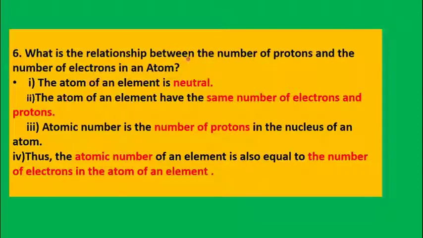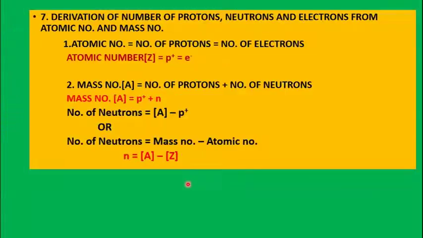Then, what is the relationship between number of protons and number of electrons in an atom? The atom of an element is neutral. The atom of an element has the same number of electrons and protons. So, atomic number is the number of protons in the nucleus of an atom. Thus, the atomic number of an element is also equal to the number of electrons in the atom of an element.